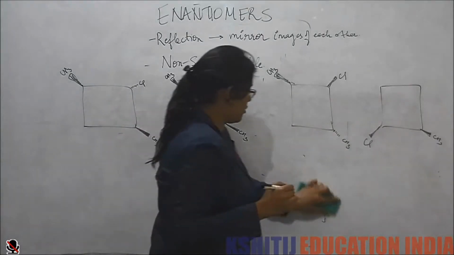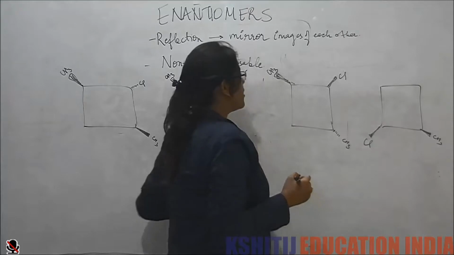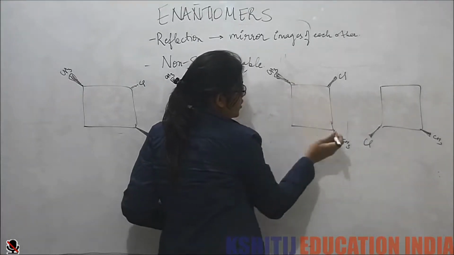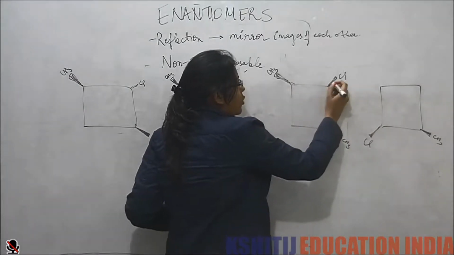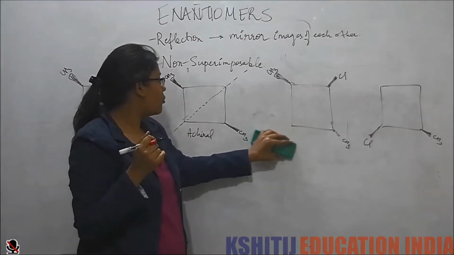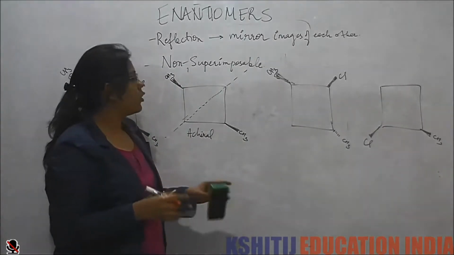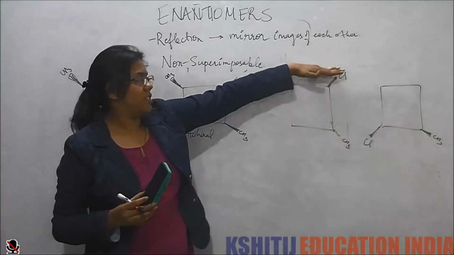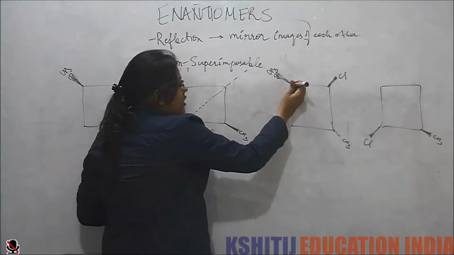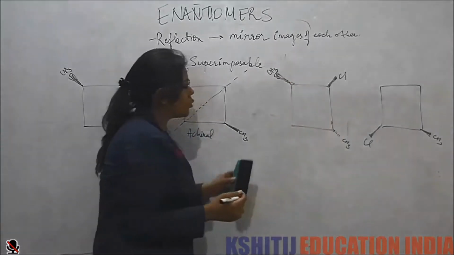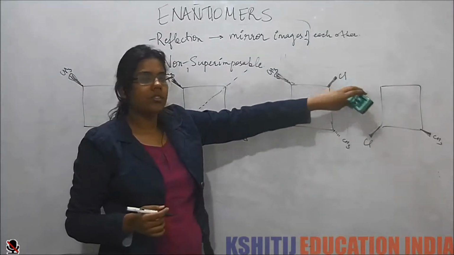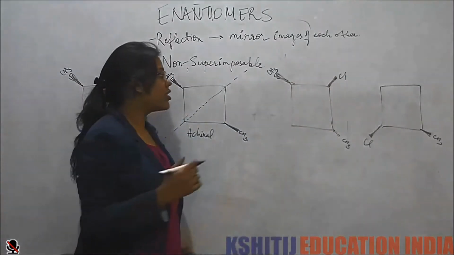Now we see this one. In this, this is going up, this is going down, and we have a chlorine which is coming up. So we see any mirror image we form will not superimpose on this one. Because firstly, these methyl groups are different, so we don't see any plane here. And secondly, we have a chlorine group that comes out of the plane. So this molecule is chiral.